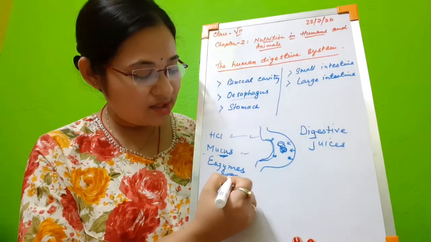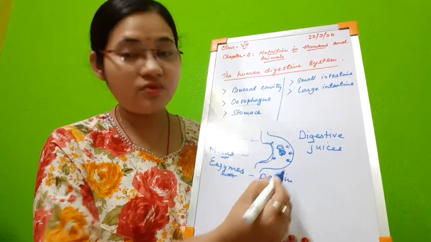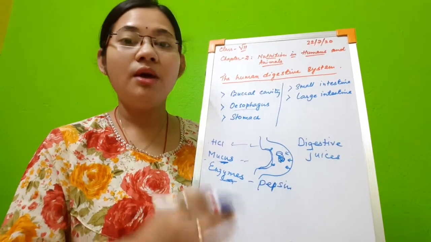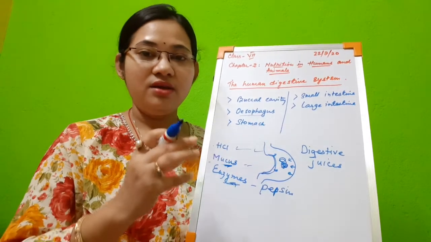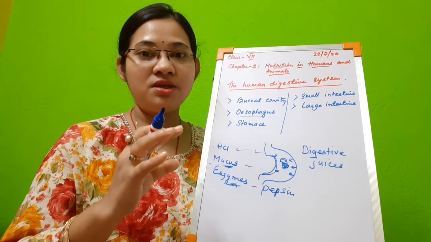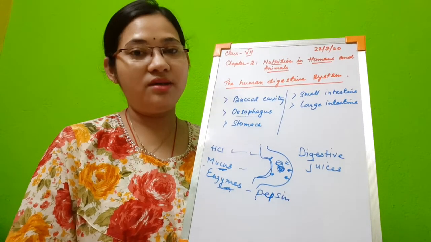And the third one, enzymes. These enzymes can be like pepsin. Pepsin is one of the enzymes which can convert protein into peptides and peptones. So it breaks complex protein substances into simple substances like peptones, peptides, etc.